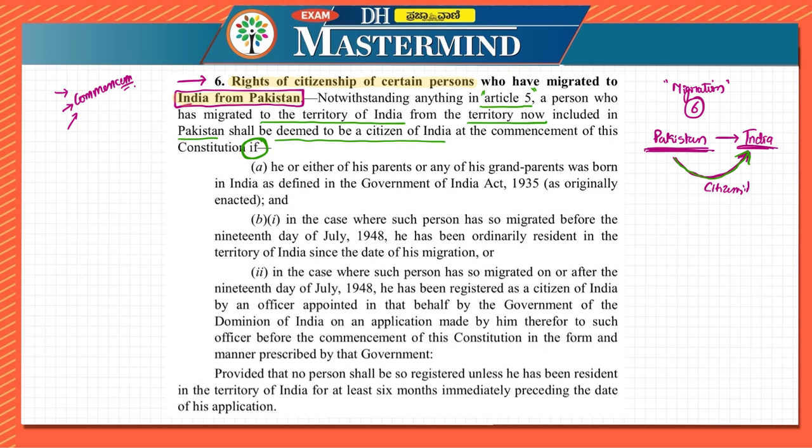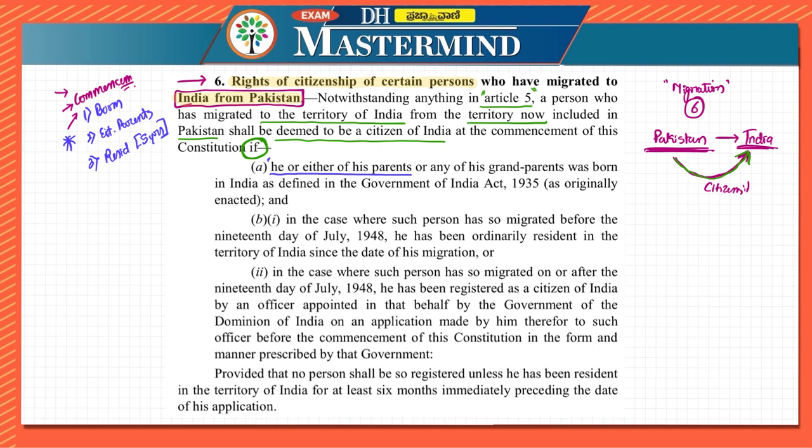First one says that he or either of his parents, as we have seen previously also, either they have to be born, or were residing for at least 5 years preceding the commencement of the Constitution. Let us keep this in mind, and let us read this particular article in reference to that again, so that we understand the comparison and we are not confused.